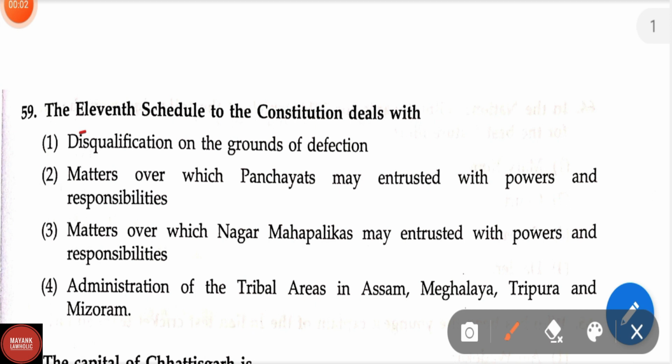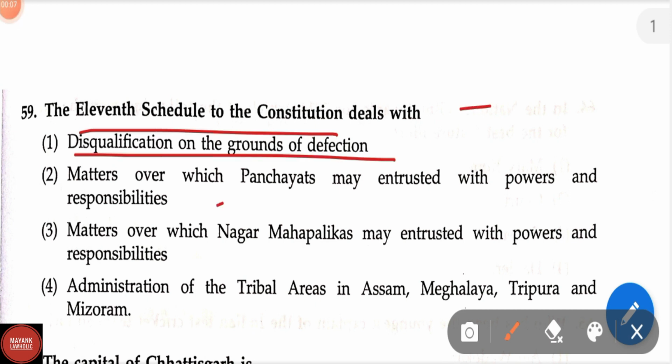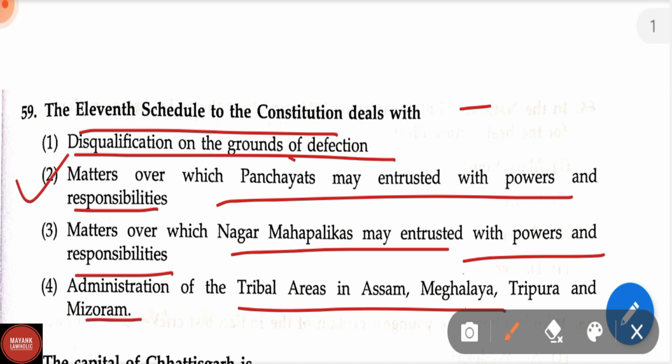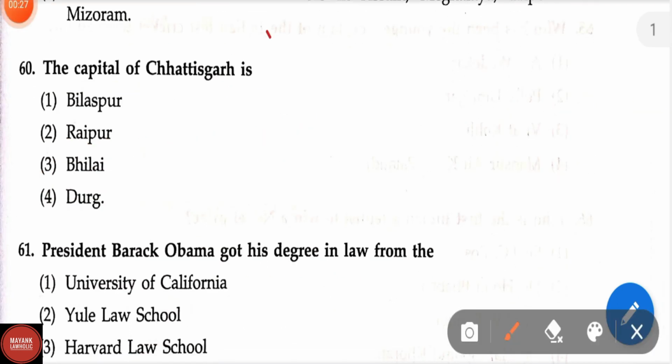Question number 59. The 11th schedule of the Constitution deals with disqualification on the grounds of defection, matters over which panchayats may be entrusted with powers and responsibilities, matters on which the Nagar Mahapalikas may be entrusted with powers and responsibilities, administration of the tribal areas in Assam, Meghalaya, Tripura and Mizoram. Here the correct answer is option 2nd, that is matters over which panchayats may be entrusted with powers and responsibilities. Question number 60. The capital of Chhattisgarh is, correct answer is Raipur.